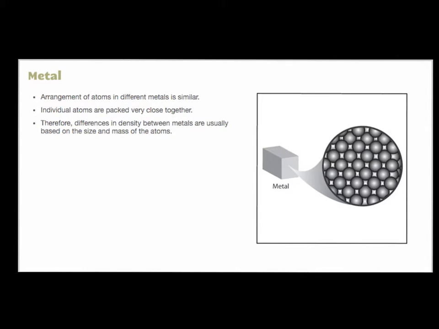Most common metals like aluminum, copper, and iron are more dense than plastic or wood. The atoms that make up metals are generally heavier than the atoms in plastic and wood, and they are packed closer together. The difference in density between different metals is usually based on the size and the mass of the atoms, but the arrangement of the atoms in most metals is mostly the same.